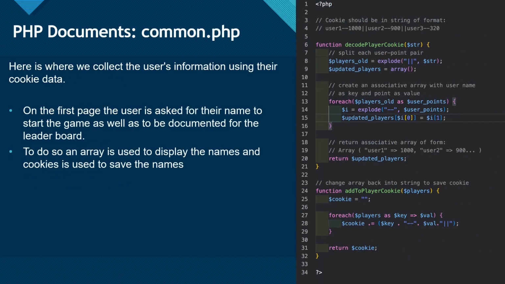If you look over to the right, you will see common.php. In here, we ask the players for their name. We ask for the player's name at the start of the game, as well as later on near the end of the game for the leaderboards. This way, we can save the players' scores as well as their names into the cookies, so they can be pulled up again after the player's done playing. That way their scores can be saved, and the way it's set up inside of our project, it can be saved up to 30 days.